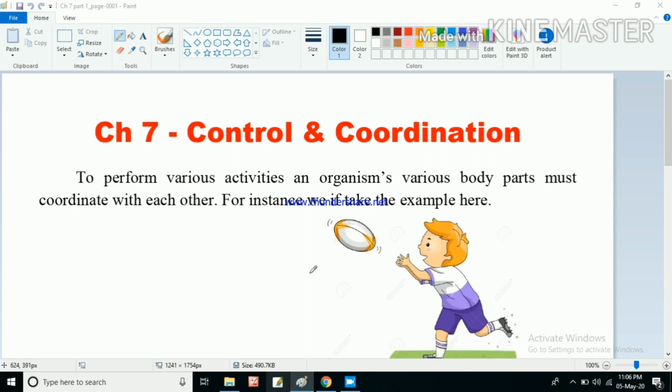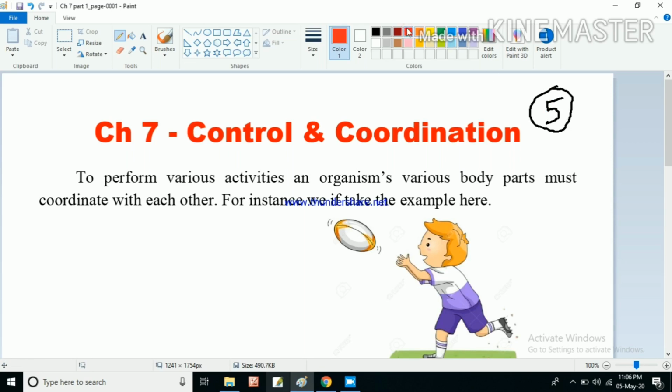Hello students, as we have completed chapter 5, that is classification of elements, now we will begin with chapter 7, control and coordination, which is very important, which I think carries 5 marks. So from this chapter you may expect questions of 5 marks.